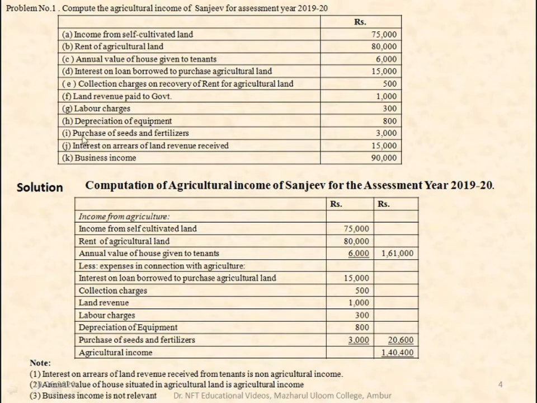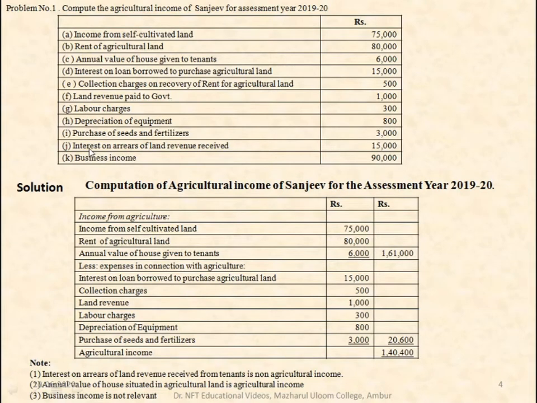Then purchase of seeds and fertilizers. This is again an expense, 3,000 rupees. Record this 3,000 rupees. Totally, all the expenses together come to 20,600.